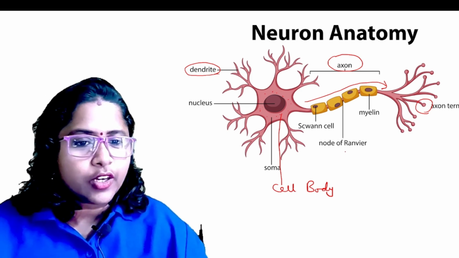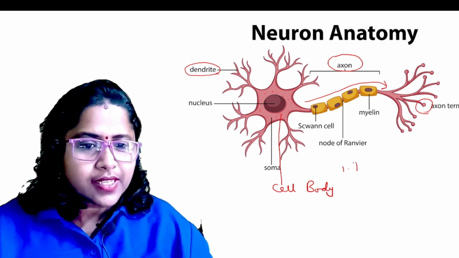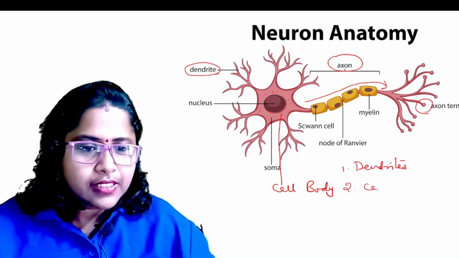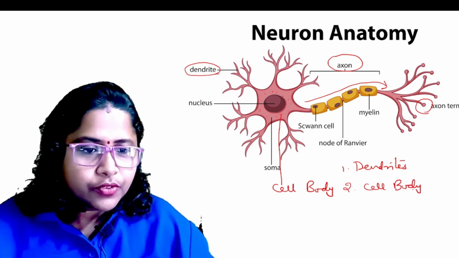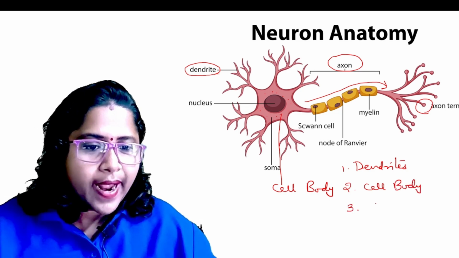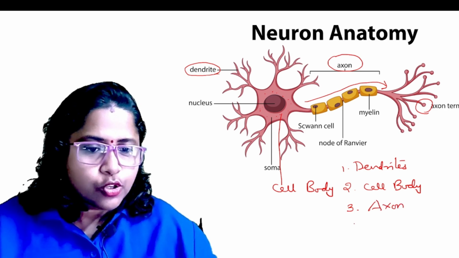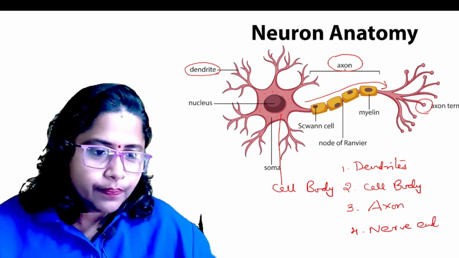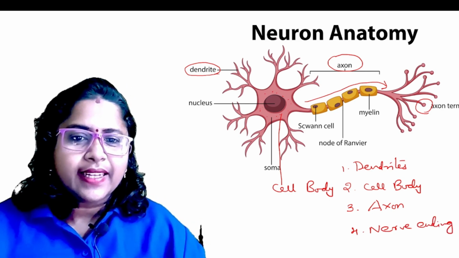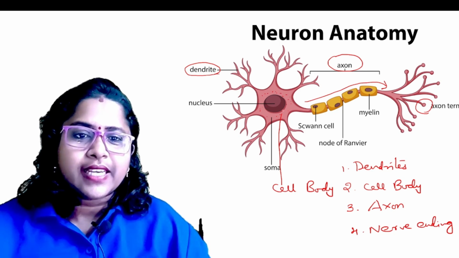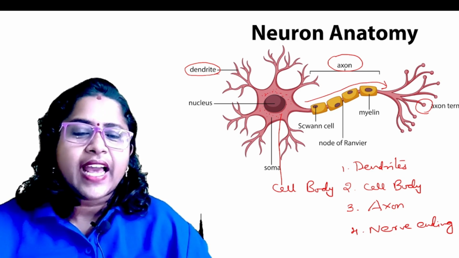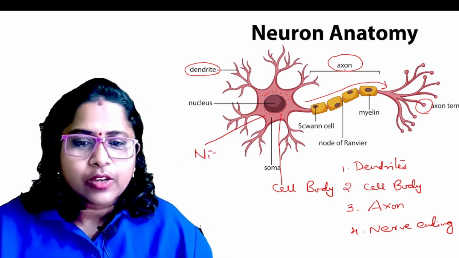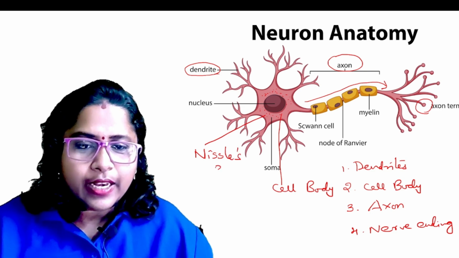So what parts does it consist of? Number one, dendrites. Number two, the cell body. Number three, a long branch-like structure called the axon. And fourth, the nerve endings. Inside the cell body we have cytoplasm, where a lot of granules can be seen. These granules are called Nissl's granules.